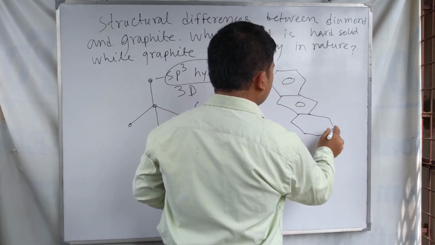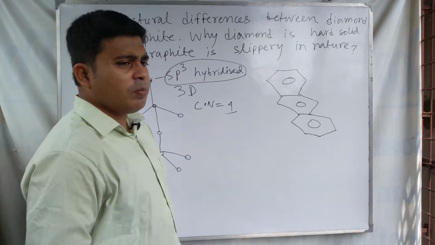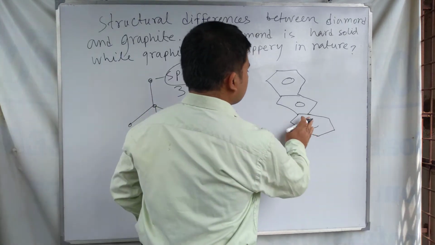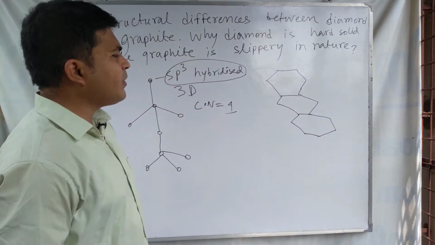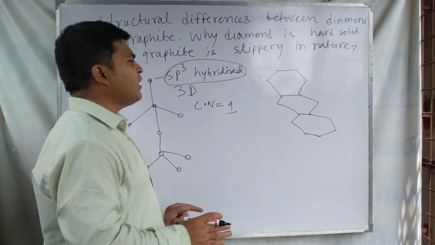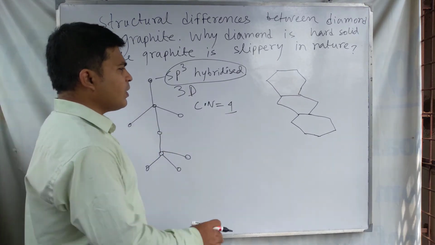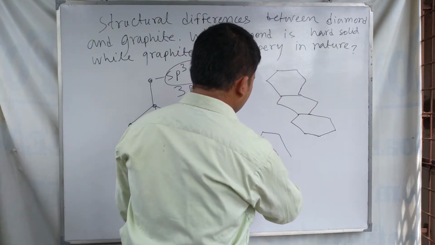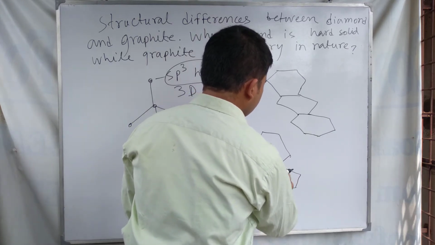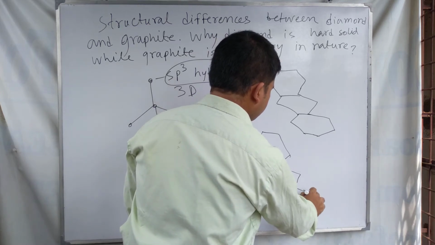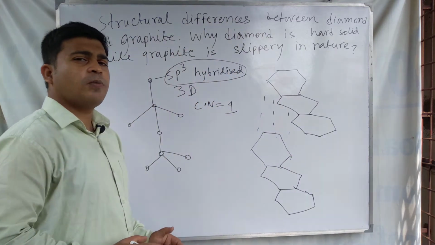This type of hexagonal rings form a sheet, a sheet structure, and another sheet structure. These sheet structures are attracted by weak van der Waals force of attraction.